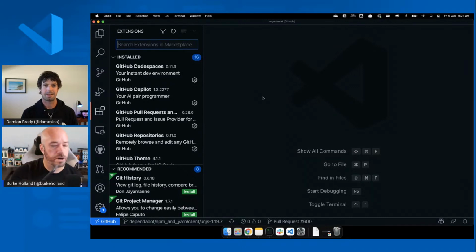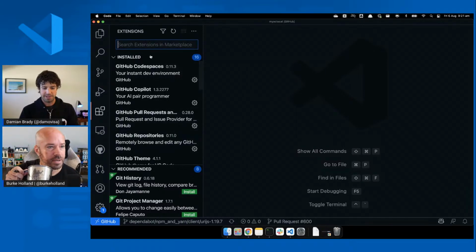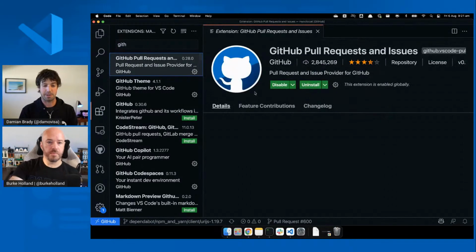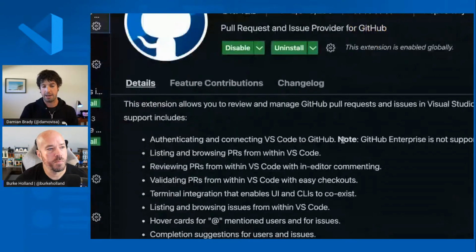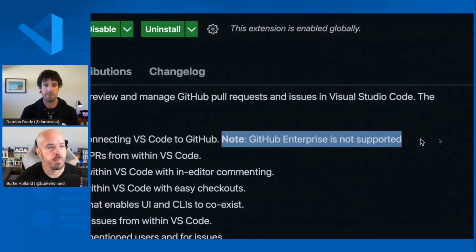Yeah, first question for you. Does this work with GitHub Enterprise? Some of it does. Some of it doesn't. So let's have a look at the easiest way to answer these questions for me, by the way, is just to look. So the GitHub pull requests and issues does not support GitHub Enterprise. So that's your first answer.